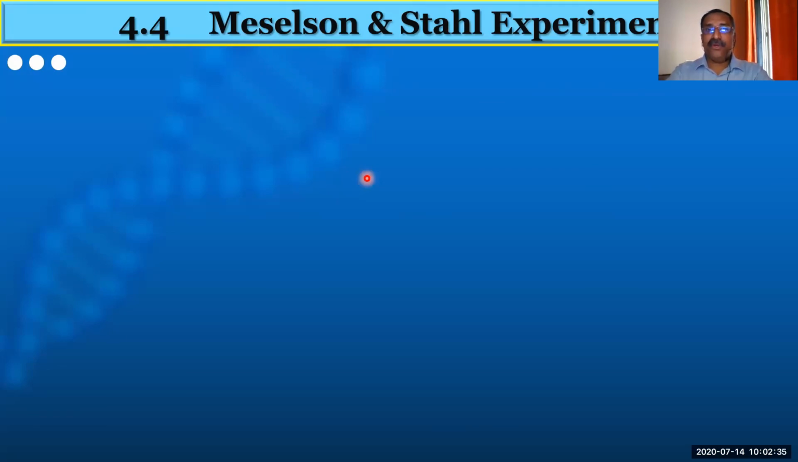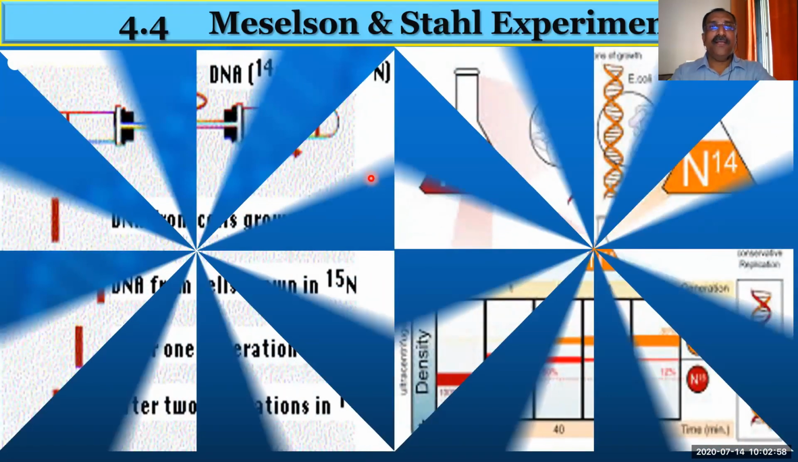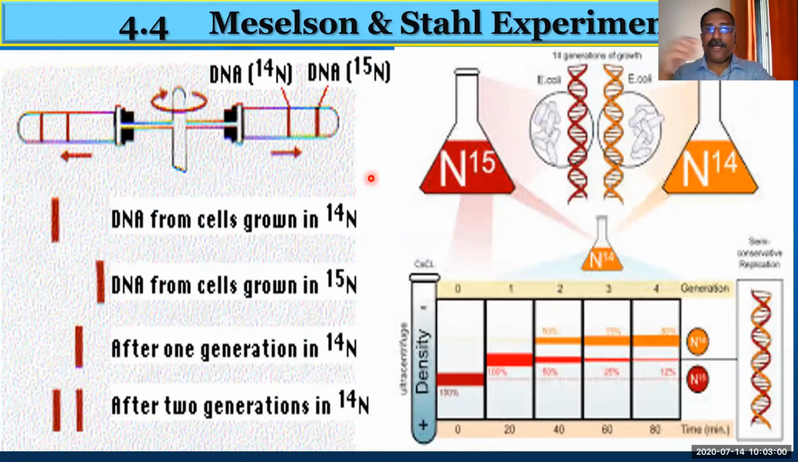Now I told you about the semi-conservative mode of replication of DNA. But every time somebody says something, there must be a confirmation, like your chemistry experiments. Watson and Crick said that this is the semi-conservative mode of replication, but that was confirmed by two scientists who worked together. Their names are Meselson and Stahl.